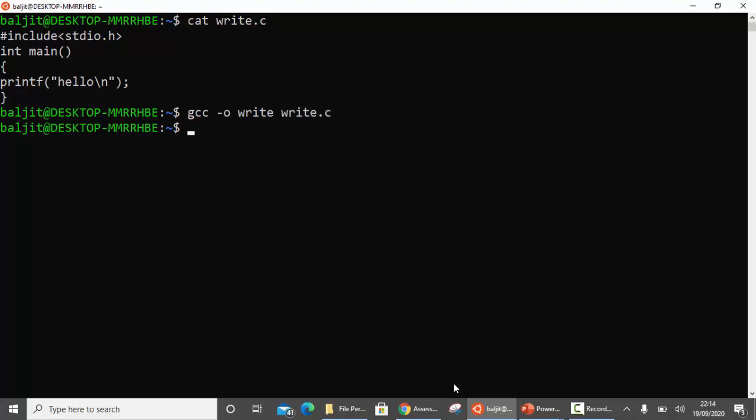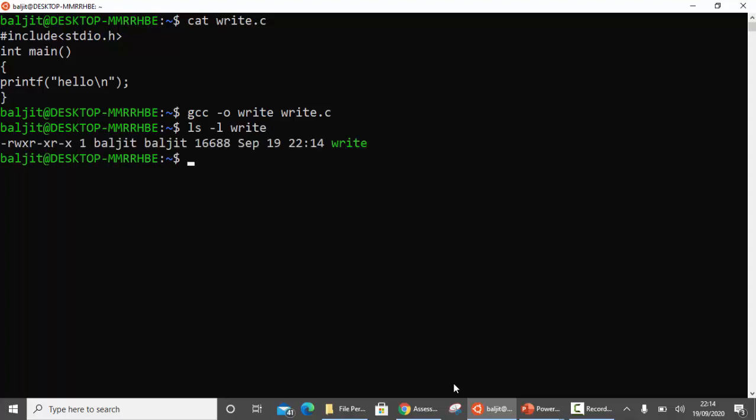Now this output file is an executable file, write. I should actually have the execute permission on this file. So let us check if the execute permission is there. ls -l write. Now the execute permission is there on this file. If I run it, ./write, it executes and gives me the output hello.